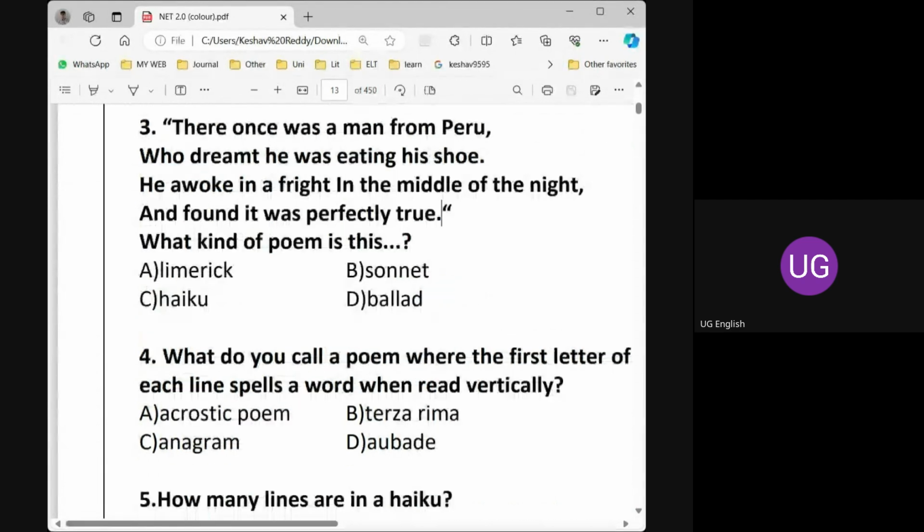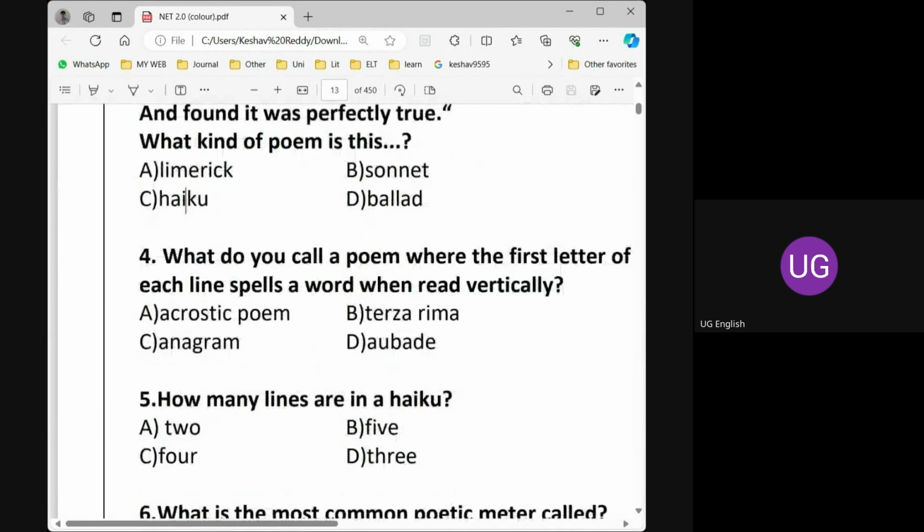And we need not worry about the ballad here. The basic concept I gave to frame this question is this: limerick is simply eliminated. Haiku is eliminated. Sonnet is also eliminated. Simply the answer is ballad.